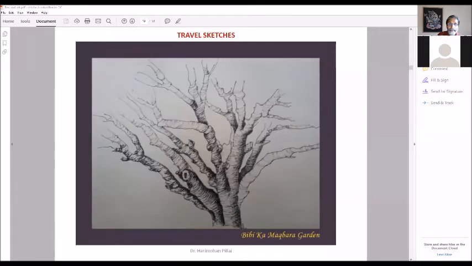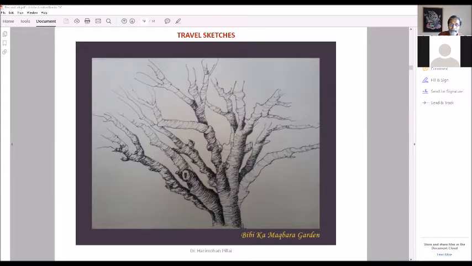Now here, this is contour lines, to create an effect of the bark of a tree and the branches of a tree. What I'm showing here, I'm calling it travel sketches because all my sketches are based on travels. See, in order to sketch, you have to really go out. You have very limited things in your home. You can sketch objects at home, but in order to really learn to sketch, you have to step out first into your garden, into your street or somewhere.